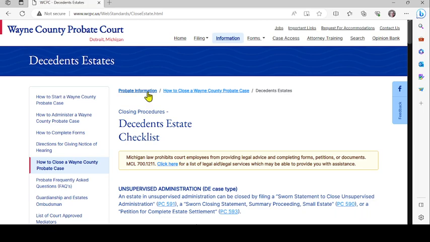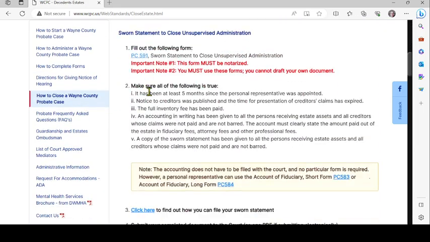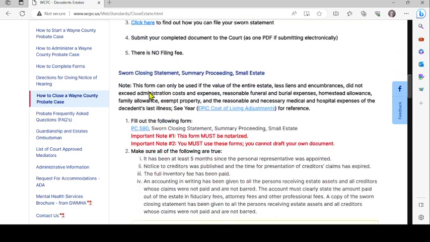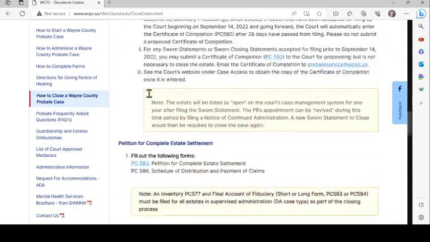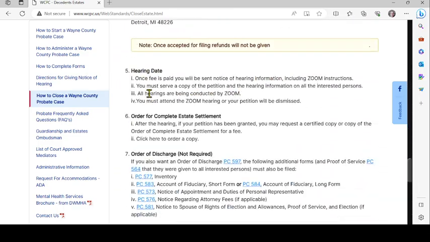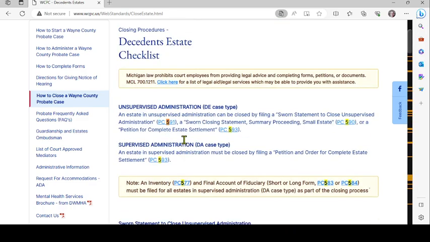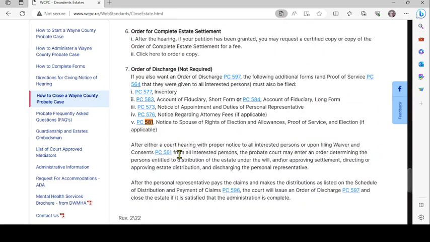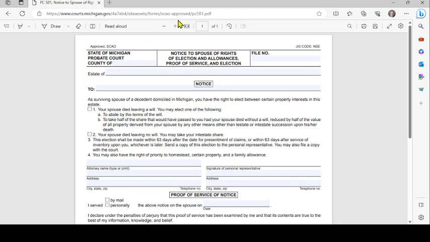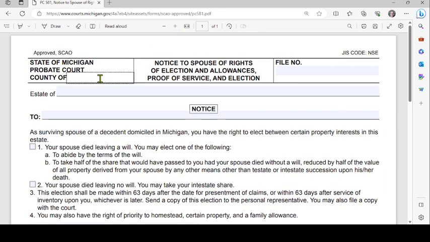Click on that link. You'll see a lot of great information here about how to close an estate, and you should read it. But we want a particular form related to the order of discharge, which is number 7, PC-581. Just to show, you can simply do a Control F in your browser. It'll bring you right to it. Click on the link and the form comes up and you can fill out the form right on your computer.